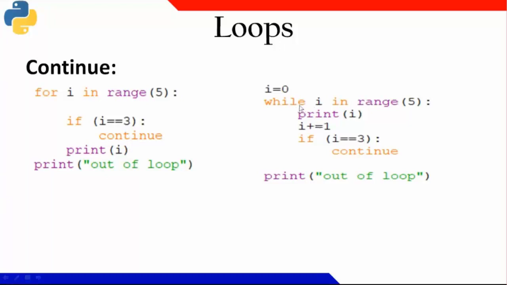Similarly, here also for the while loop, I'm printing i, i is getting incremented by 1, and if i is equal to 3, I'm writing continue. For both the programs, you will get the same output where 3 is not printed, since continue is there for the condition i equal to 3.